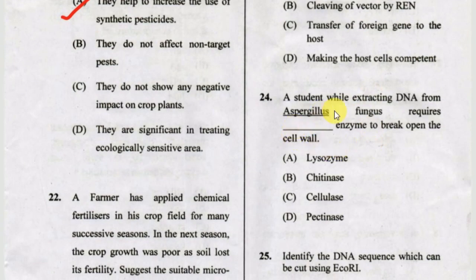Next one, a student while extracting DNA from Aspergillus fungus requires a dash enzyme to break open the cell wall. Option A, lysozyme. Option B, chitinase. Option C, cellulase. Option D, pectinase. The correct answer is option B, chitinase.